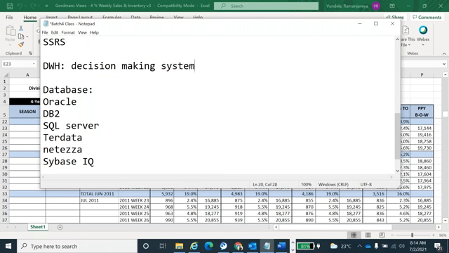So who are going to take the decisions based on seeing the data? So they have to take the decisions. Okay, so who are the users? Who are the users of the data warehousing? So the CFO, CEO, those kind of high level people, who take the decisions. Those people are going to use this data warehousing data.